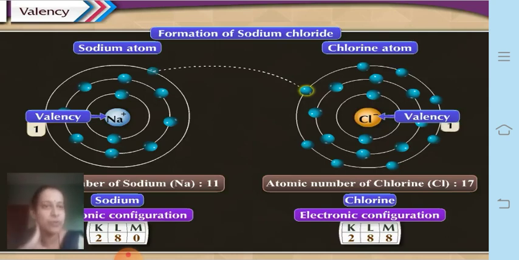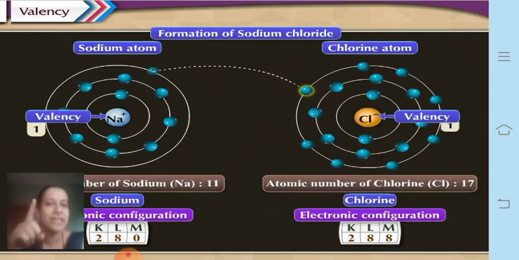Whereas let us talk about the chloride ion. Now chloride ion has 17 electrons and 17 protons. Since it accepts 1 electron, the electrons become 18 electrons, correct? And protons are 17 only. Therefore, it gains one negative charge, and therefore chloride has one minus. Is that clear to you? That is how you know they are forming the ions, and accordingly they are having their valencies also.